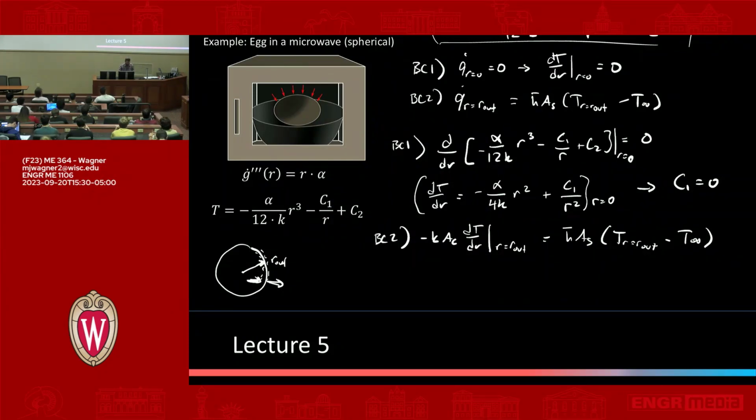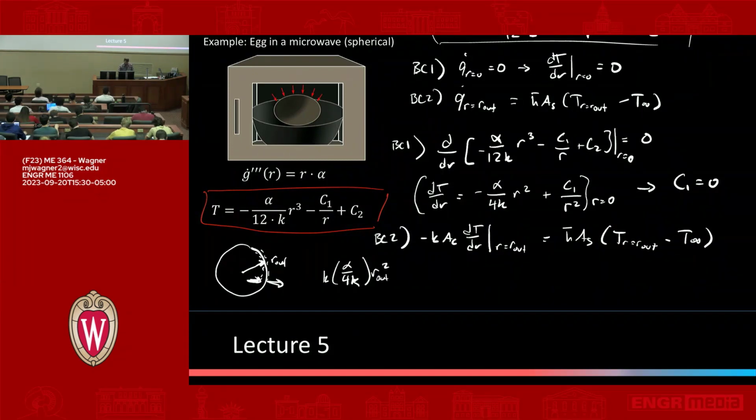On the left, we take the derivative of this temperature equation and plug that in, and we get k times alpha over 4k times r out squared is equal to h bar times the quantity minus alpha over 12k r out cubed plus c2, minus T infinity.